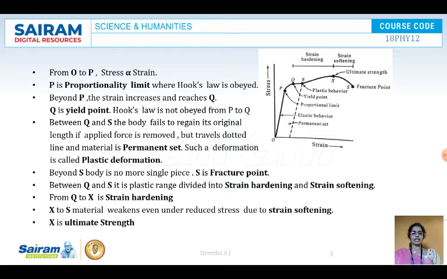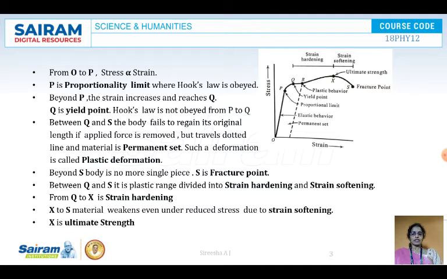It is a permanent set. It is no longer coming back to the original position. Such a deformation is called a plastic deformation. From point R plastic behavior starts, and Q is the yield point. Beyond Q, it is no longer an elastic behavior, it goes into plastic behavior.